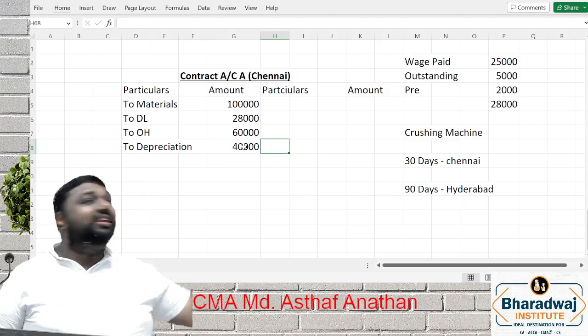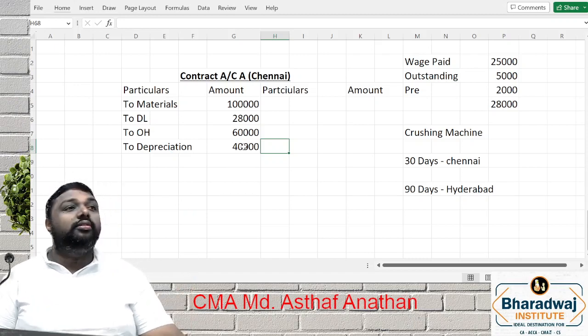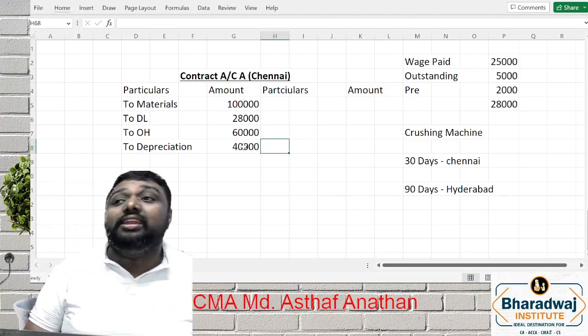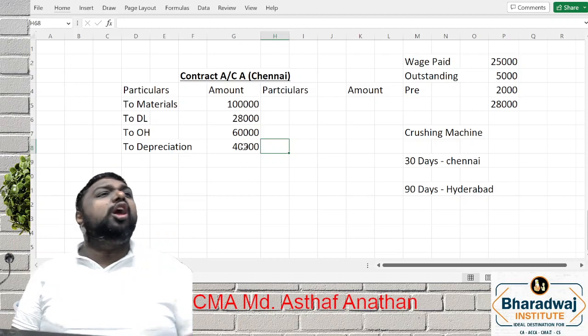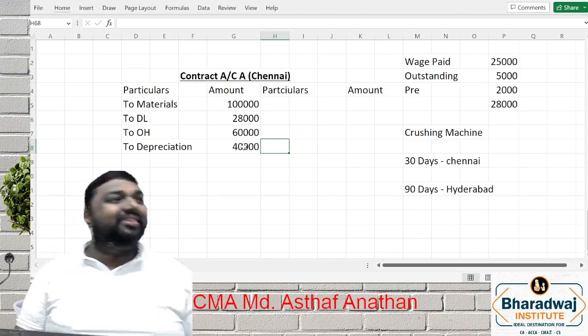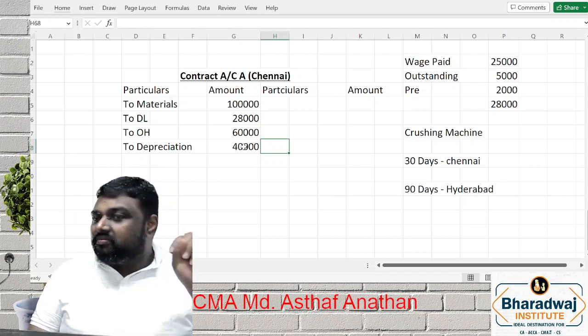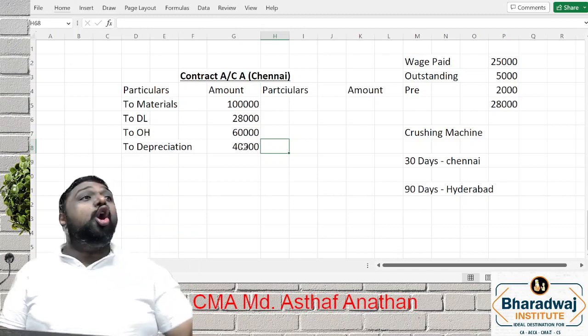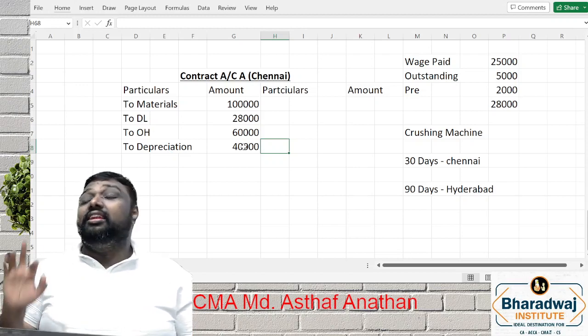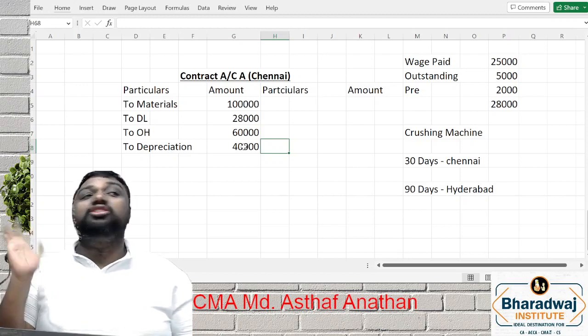We brought some material. What is the material amount we brought? 1 lakh. Some of the material is stolen, or maybe lost by fire. Is it normal or abnormal? Abnormal. Those abnormal situations will be transferred to costing P&L.